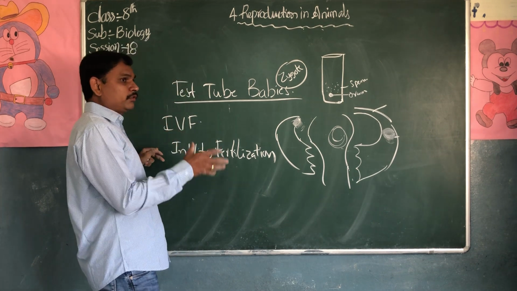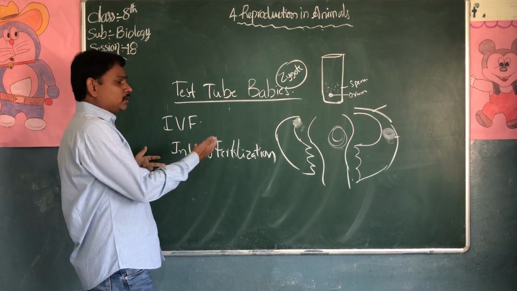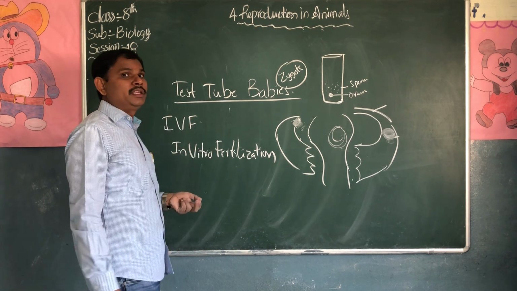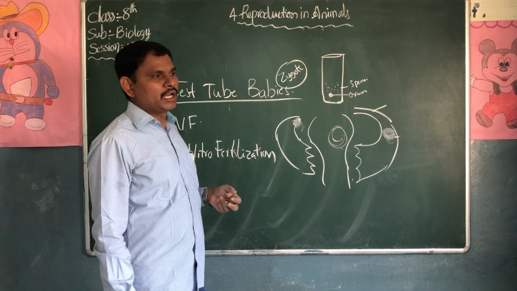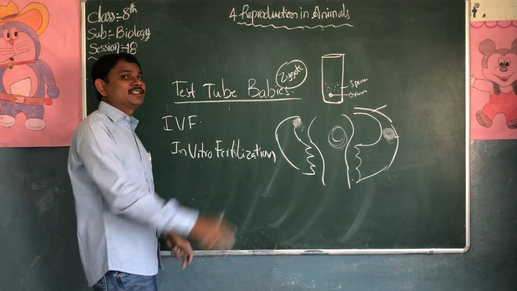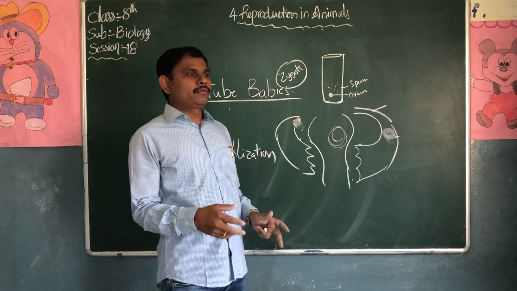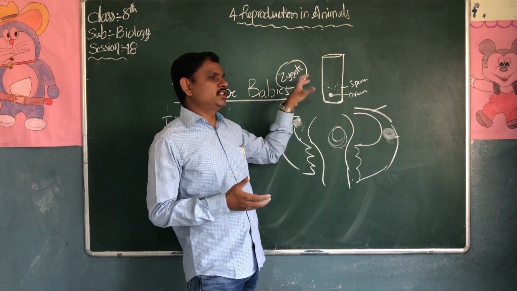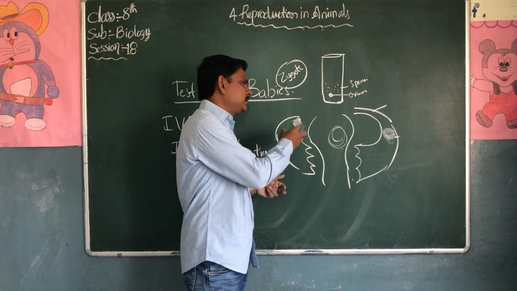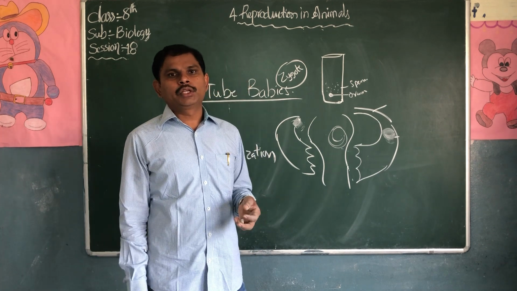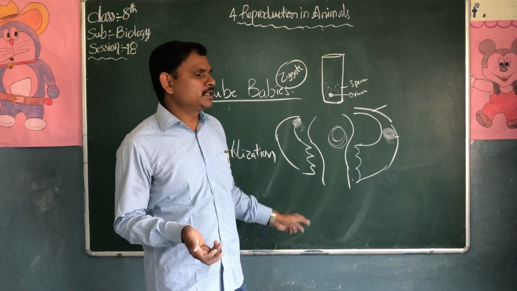If any of your relatives are facing these problems, you can suggest they go for IVF, in vitro fertilization. This is nothing but external fertilization. The fertilization is not taking place inside the female body, but outside the body in the test tube. Once it has developed into a zygote and embryo, the embryo is placed into the female body in the uterus, and development takes place in the uterus walls.